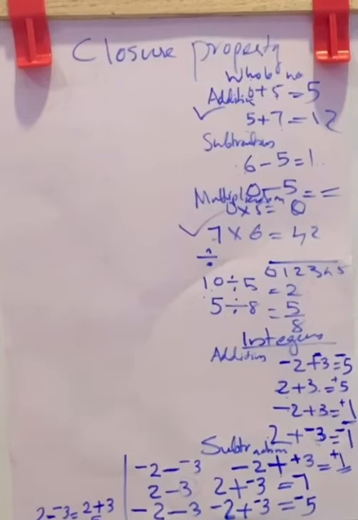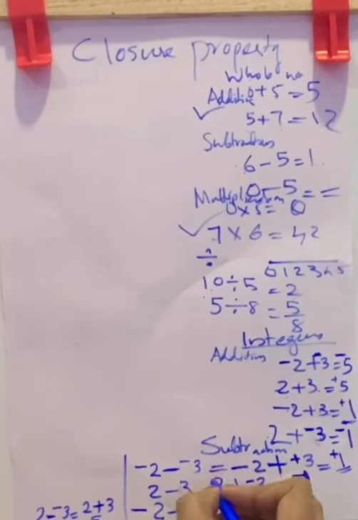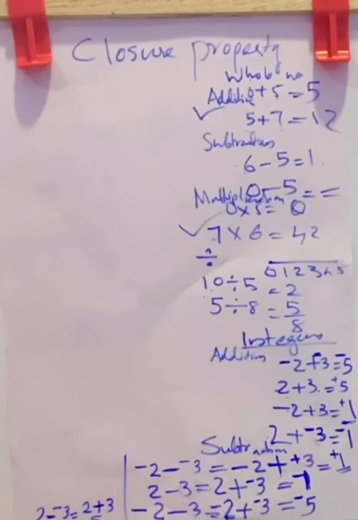So look, in subtraction, here these were the questions. -2 and -3 both are integers. The result was +1. It is also an integer. 2 and 3 are integers. This is -1. It is also an integer. Here again -2 and 3 are integers.